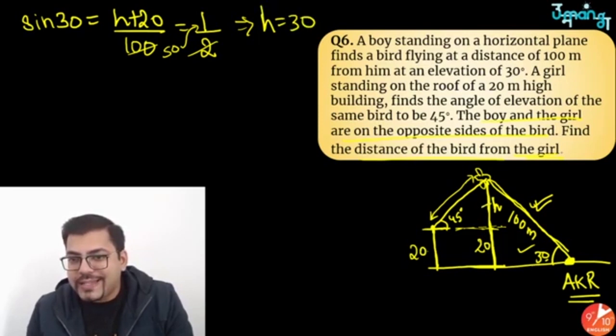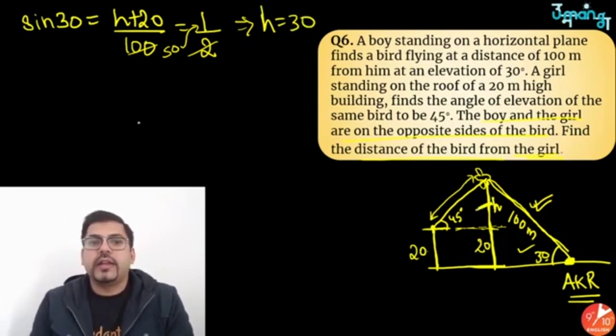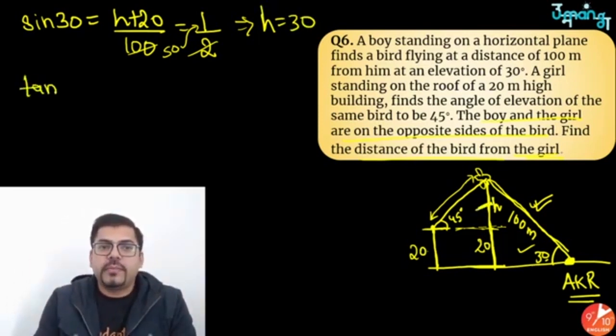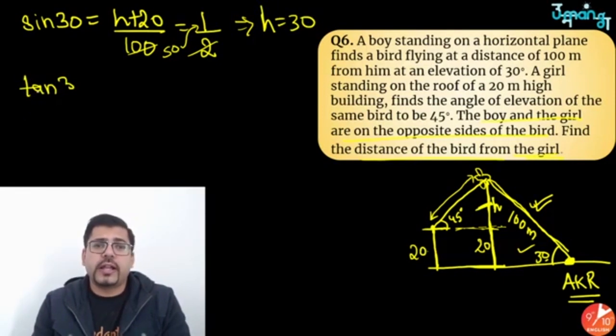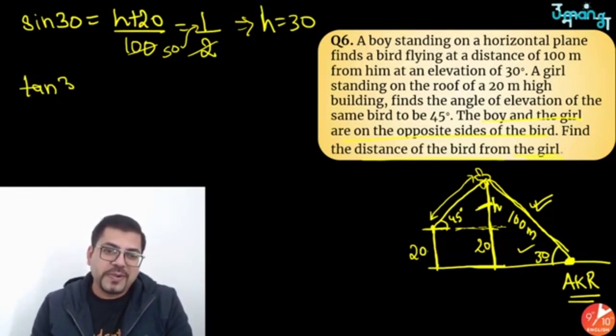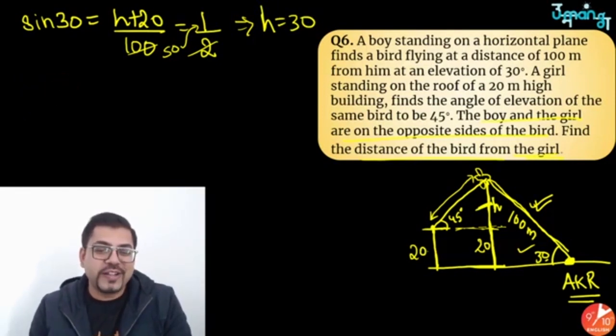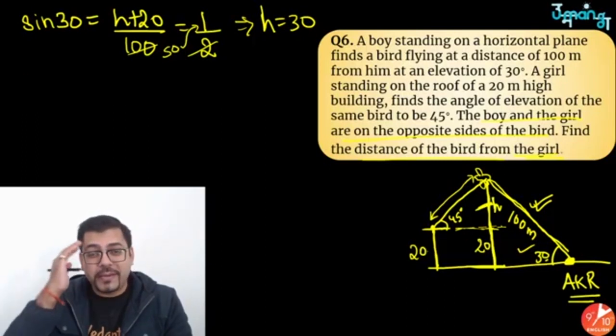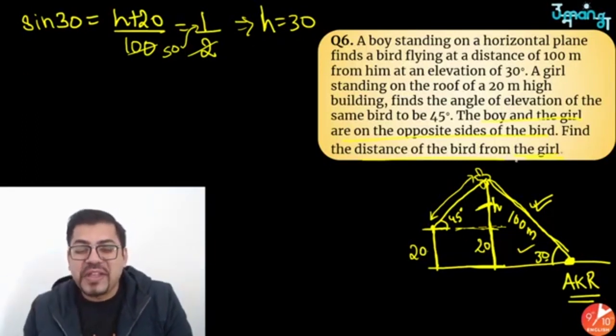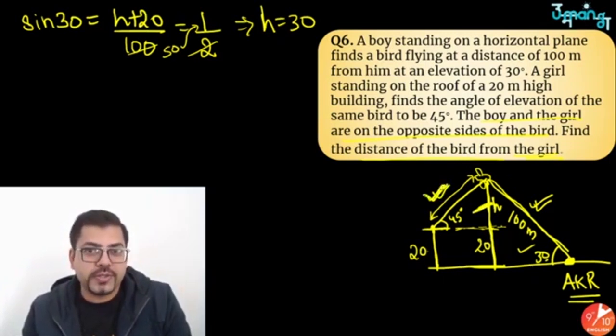Once you get this h value 30, now you can apply tan 45. No, sorry, not tan, very sorry, because you don't have to find the base. Sorry, that is completely imbibed in my brain. Again, what you have to use is sine, because you have the height and you need the hypotenuse, isn't it?